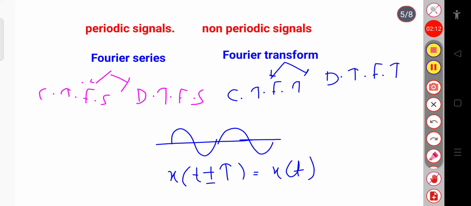This Fourier series and Fourier transform are used for the analysis purpose. They both are used for the analysis purpose. But for designing purpose, we will see later in the case of Laplace transform. In the case of Laplace transform, we will use it for the designing purpose. But Fourier series and Fourier transform are used for the analysis purpose.